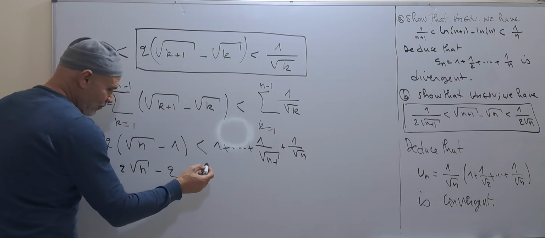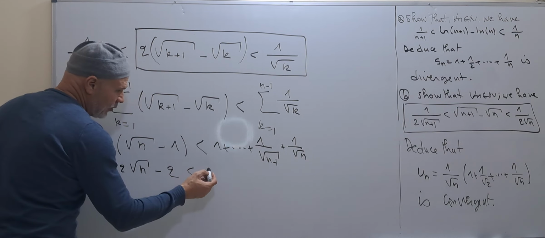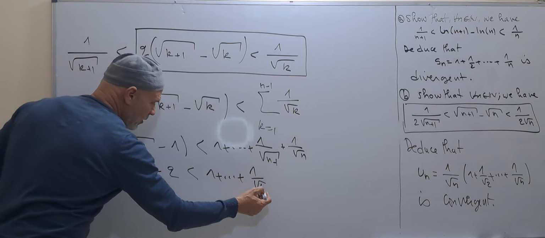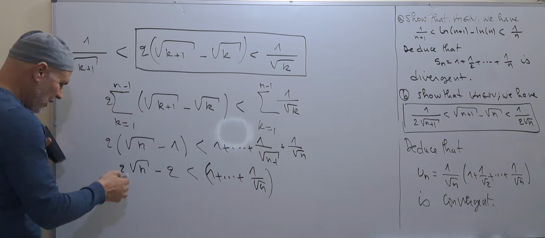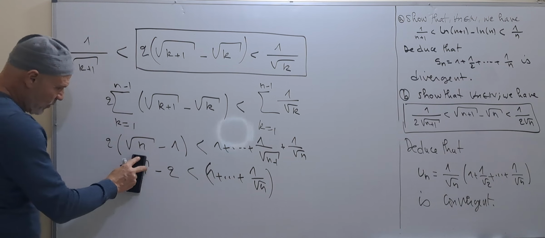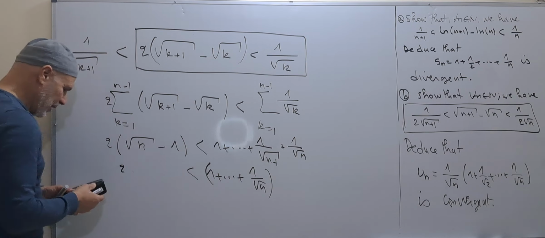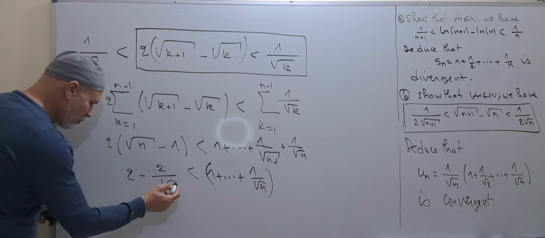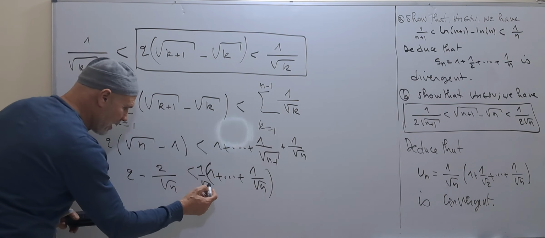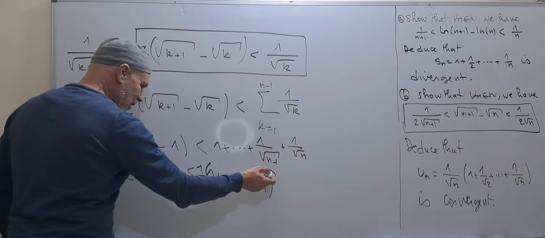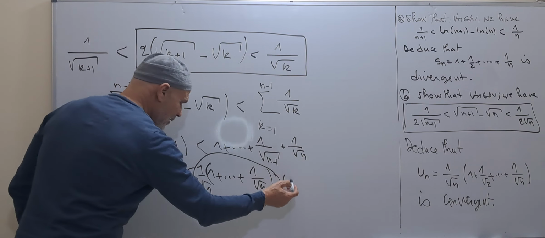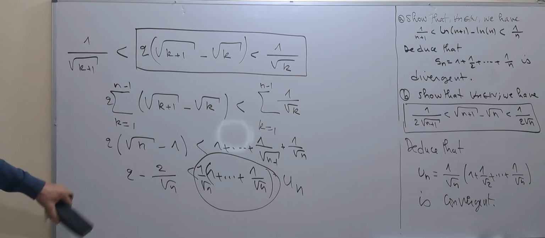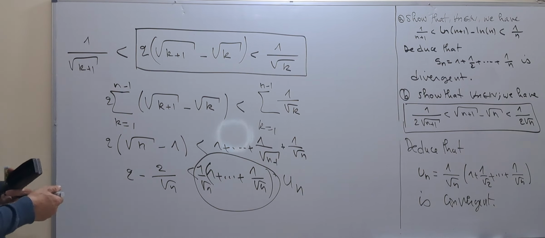less than 1 plus 1 over the square root of n. If we divide by the square root of n, we keep here 2 minus 2 over the square root of n, and here we have the square root of n. This is un. Yes, this is un. So un is greater than 2 minus 2 over the square root of n.